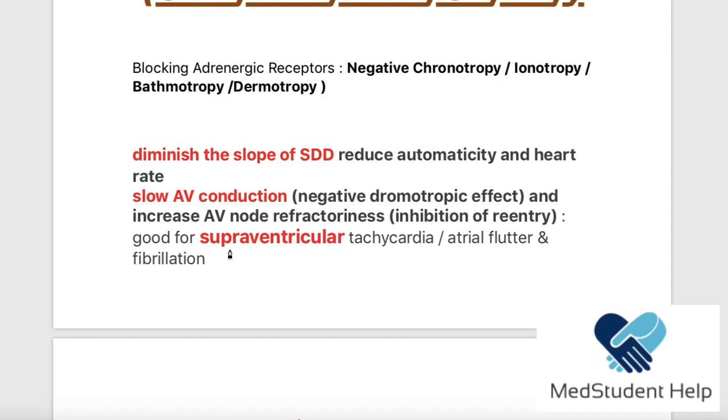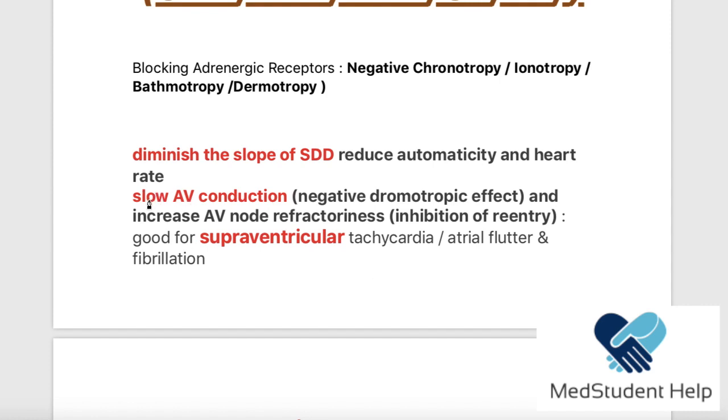Now, it is very good in case of supraventricular tachycardia. Why? Let's say the patient had atrial fibrillation or atrial flutter. The SA node, for example, would be firing at 300 beats per minute. If we slow down the conduction at the AV node, the ventricular rate may still be less than 150, because not all of the impulses coming from the SA node are transmitted through the AV node.